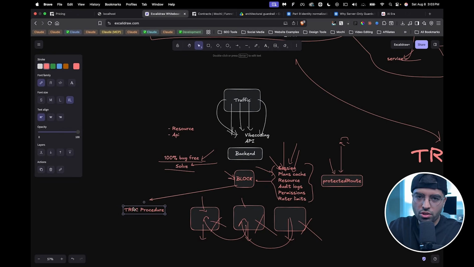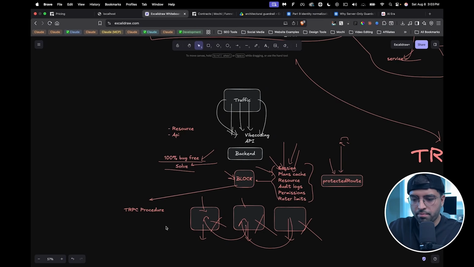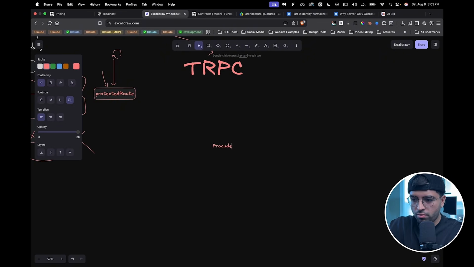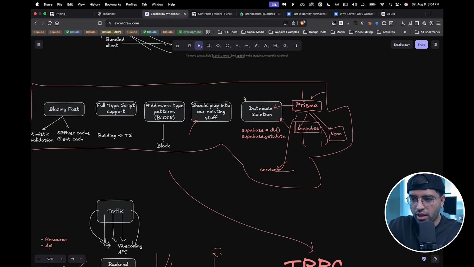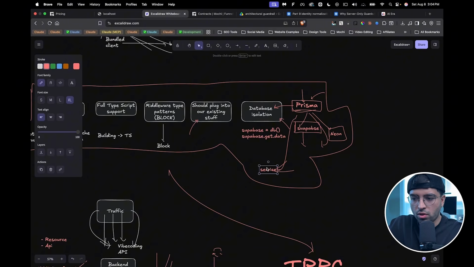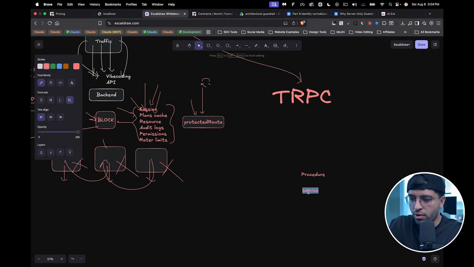A TRPC procedure sort of acts like a middleware. Now, they do have something called middleware itself, and if I'm not wrong, I think we're using that under the hood, but the procedure is all you need to understand. So we have a procedure, and we have the other stuff that's required here, which is the thing to call the database itself, which we just learned is a service layer. So let's bring that in.